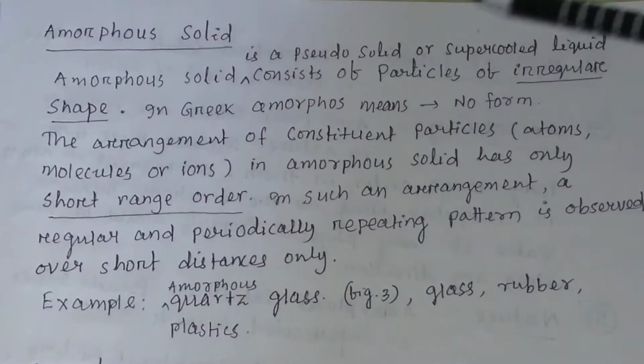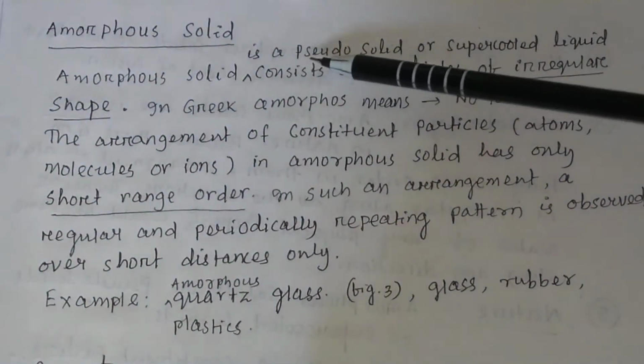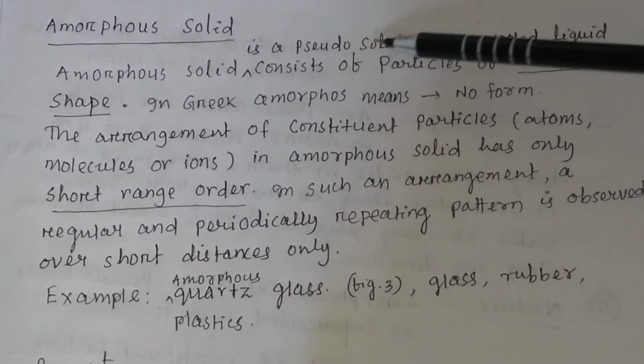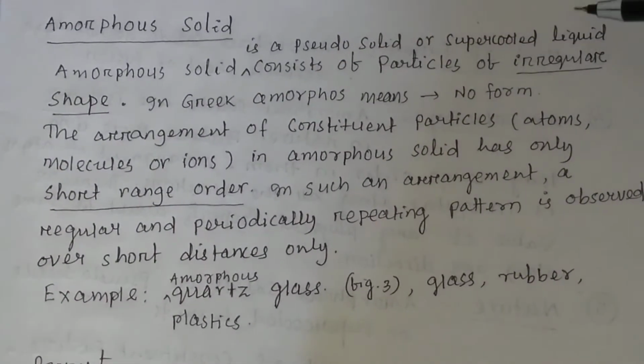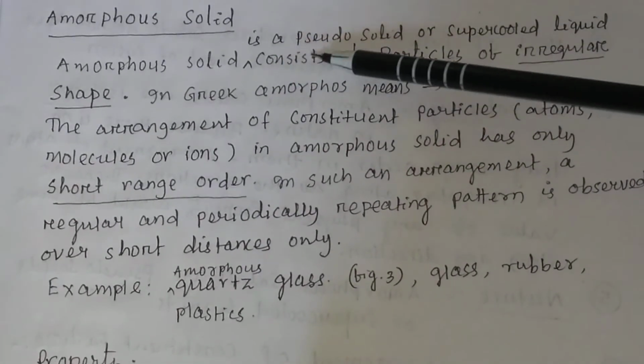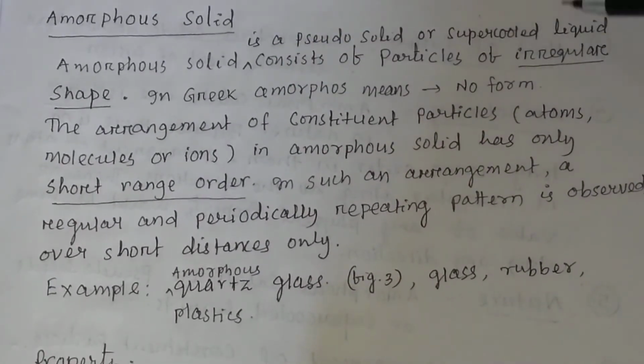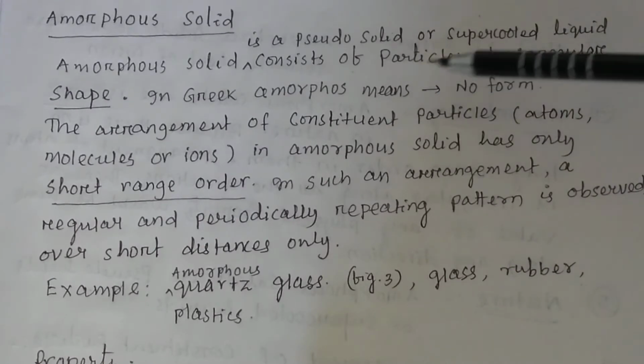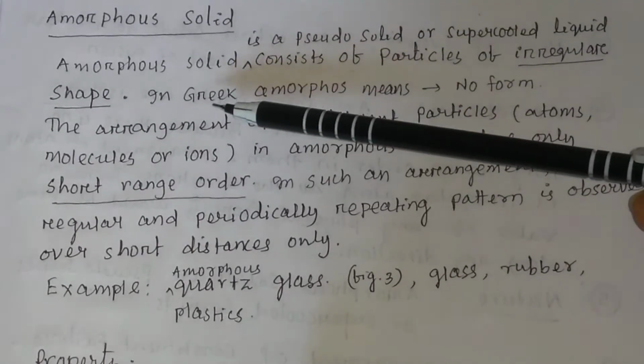Now let us discuss amorphous solid. Amorphous solid is a pseudo solid or supercooled liquid. Remember, amorphous solid is a pseudo solid or supercooled liquid, and consists of particles of irregular shape.